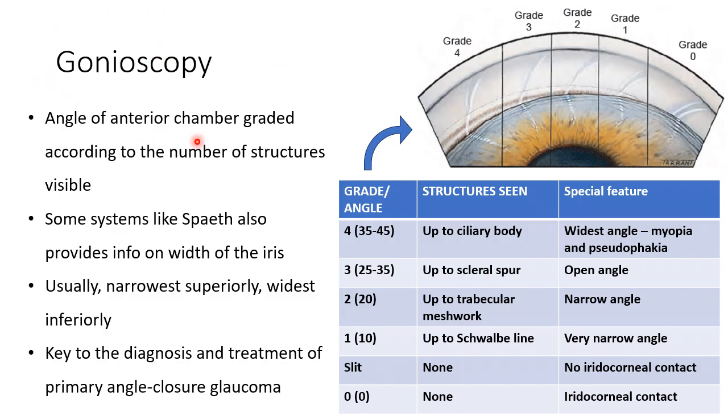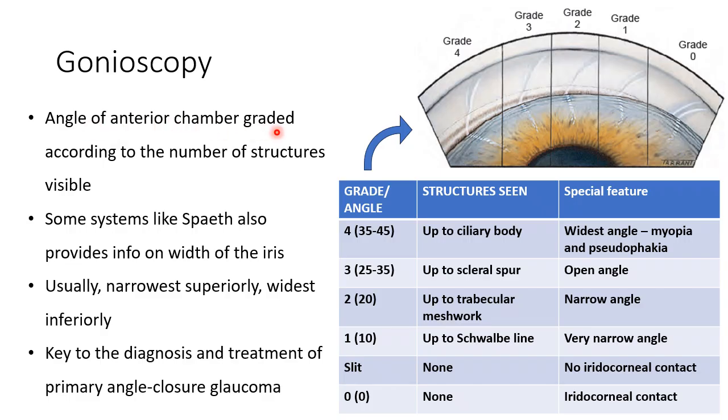So gonioscopy is the gold standard investigation for diagnosing this primary angle closure disease. Technically, it is not an investigation. It is basically a part of your examination, right? So gonioscopy is basically visualization. In simple words, gonioscopy is visualization of the anterior chamber angle.